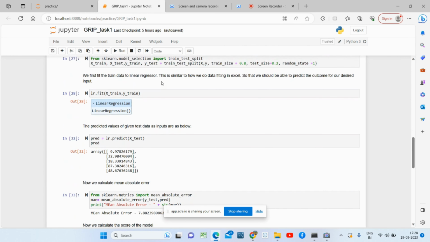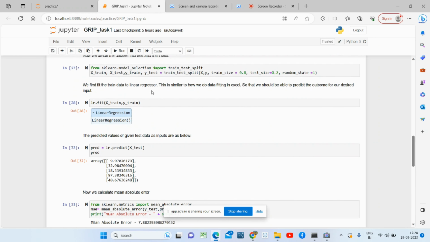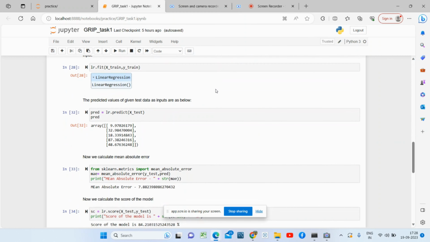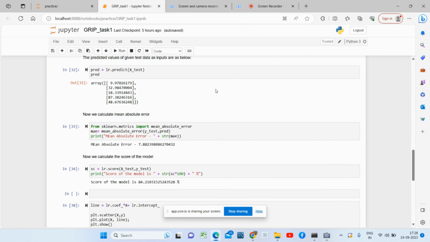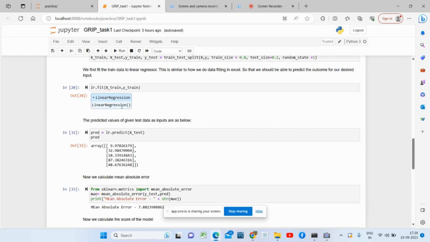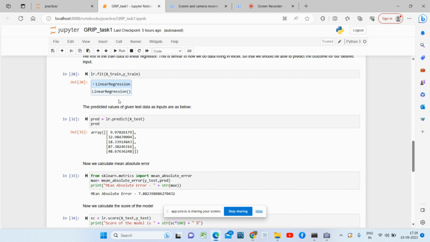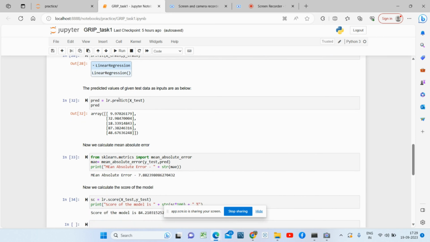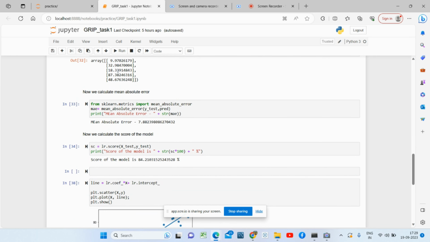Then we fit the train data to the linear regressor. This is similar to fitting the data in Excel, so that after fitting the data, we can predict the outcome of any desired input. After fitting the model, we give input data from the test set. We give x as the input and we get y as the output. So from here, these are the predicted values.